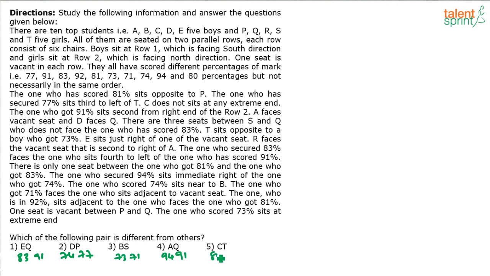94, 81, 80. So either with respect to marks or with respect to their positions, there should be something common about 4 of these pairs. 3% difference, 2% difference, 3% difference, 1% difference, 7-8% difference. With respect to marks, I don't see anything.